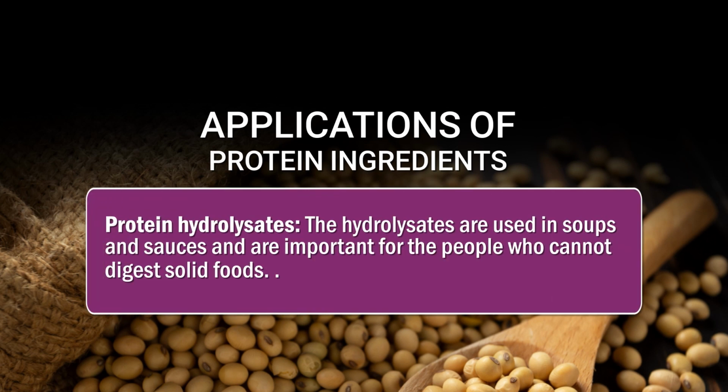Then protein hydrolysates. Protein hydrolysates are used in soups and sausages and are more important for people who cannot digest solid foods. So those are some important applications of protein ingredients.